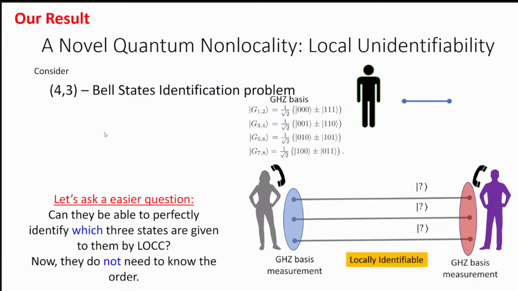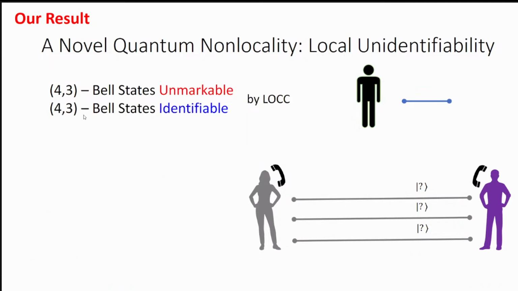That's why we say the 4-3 Bell state identification problem can be solved perfectly, and this is a locally identifiable set. 4-3 Bell states are locally identified. So, just a small summary: 4-3 Bell states are unmarkable, but 4-3 Bell states are identifiable by LOCC.